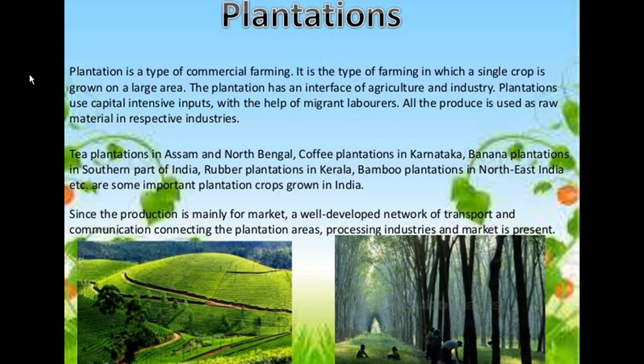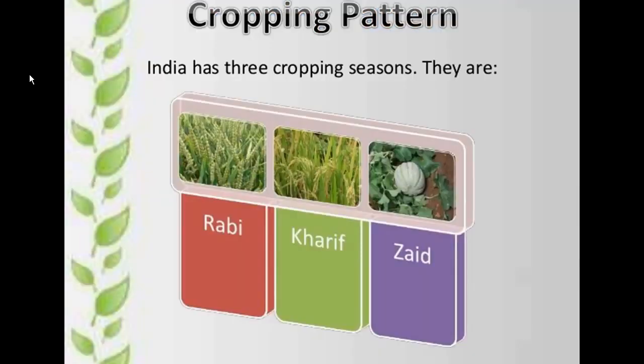Now, tea plantations are there in Assam and North Bengal. Coffee plantations are there in Karnataka. Banana plantation in the southern part of India. Rubber plantation in Kerala. Bamboo plantation in northeast India. And some important plantation crops grow in India only. Since the production is mainly for the market, a well-developed network of transport and communication connecting the plantation area and processing industries and markets is present here.